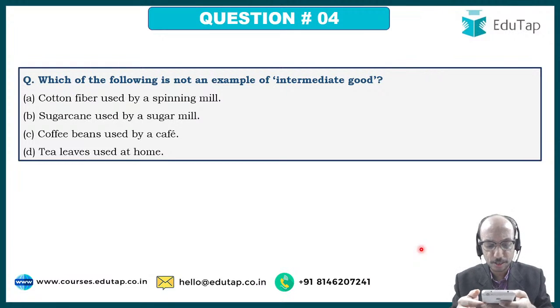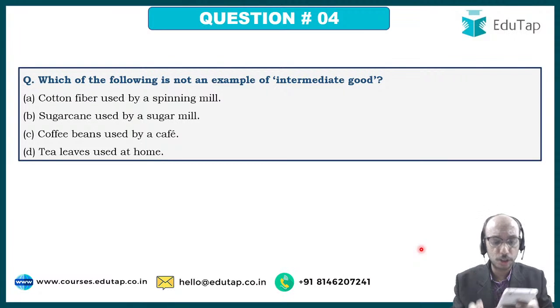Rajesh Soma, your answer is 4D. Ajax, your answer is D. Guneet ka answer is D. DK ka answer is D. So many students are pretty sure that the answer to this question should be D. Tea leaves used at home.